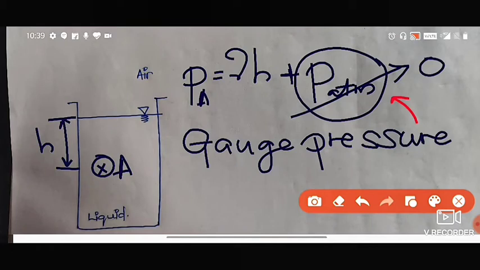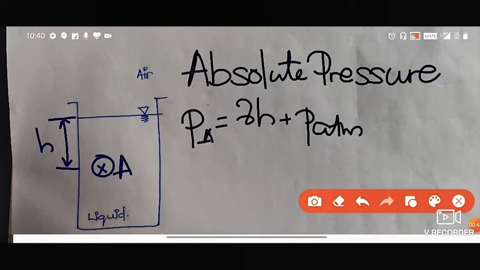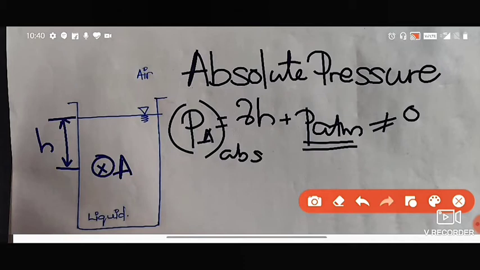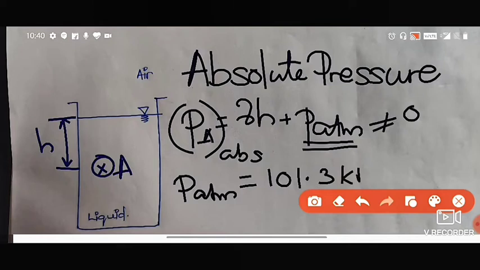There is one more kind of pressure which is called the absolute pressure. In case of absolute pressure, the atmospheric pressure is not taken to be 0. The atmospheric pressure has some value, and if you are considering that, then that is called the absolute pressure. Now the value for atmospheric pressure is 101.3 kilonewton per meter square. So that's the value for atmospheric pressure, 101.3 kilonewton per meter square.